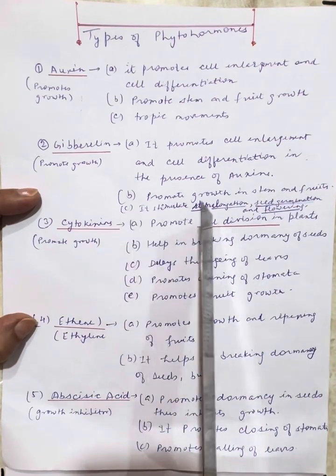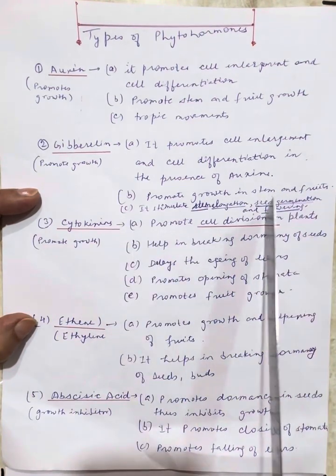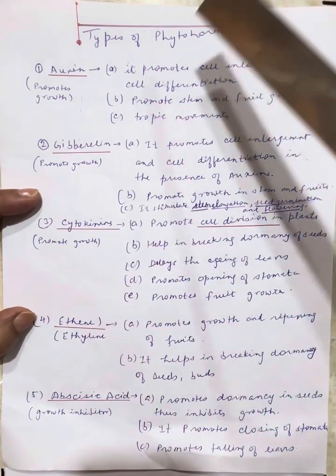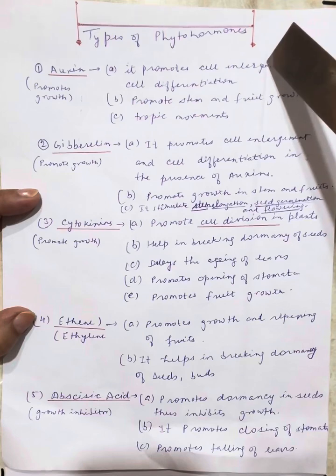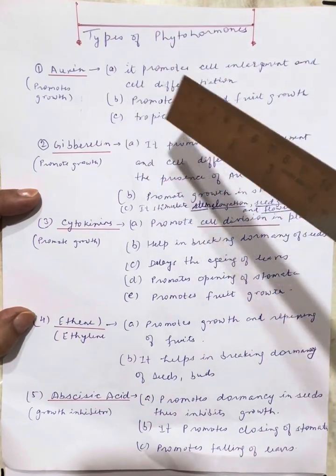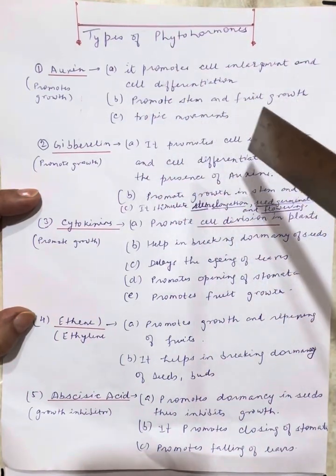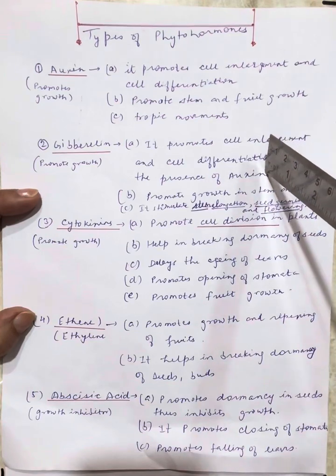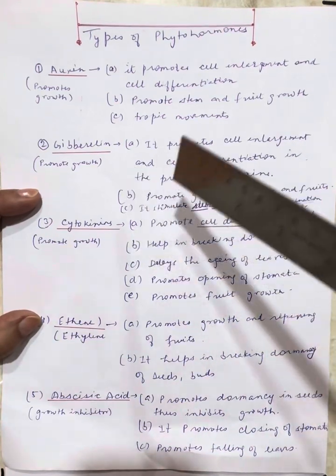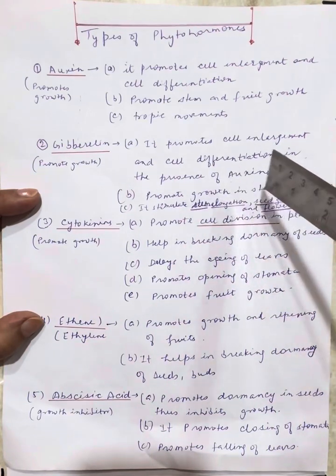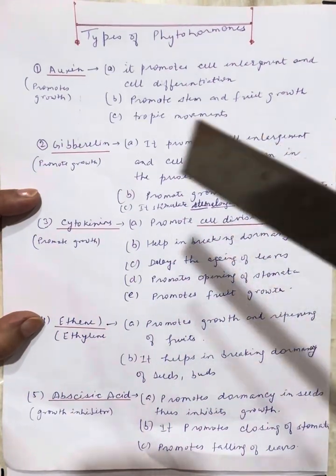The main functions are stem elongation, seed germination, and flowering. Auxin also promotes cell enlargement and cell differentiation, and gibberellin does the same, but in the presence of auxin. So the main thing is that gibberellin is responsible for stem elongation, seed germination, and flowering.